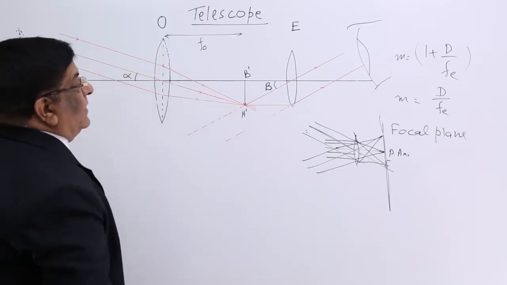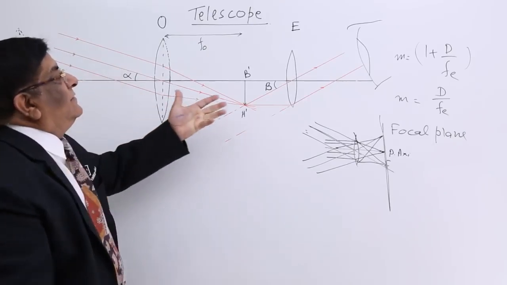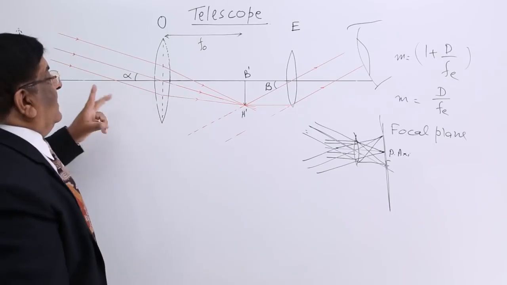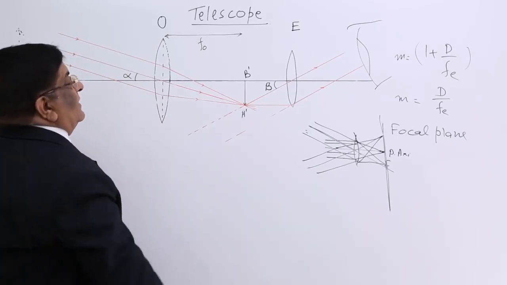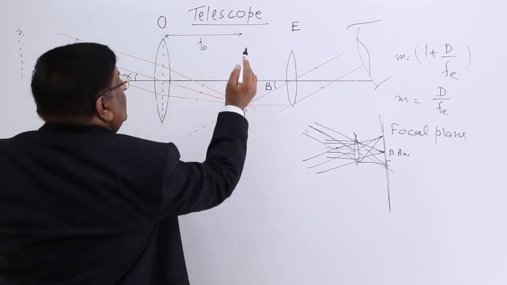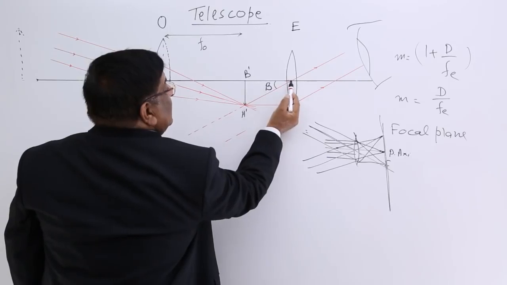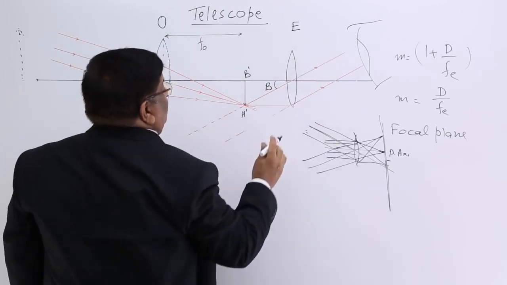Now if beta is larger than alpha, then this is magnification, and we can see beta is larger than alpha. How is beta larger than alpha? Because this is FO, and how much is this distance? This is also a focal length. That is why the rays going from here have become parallel.